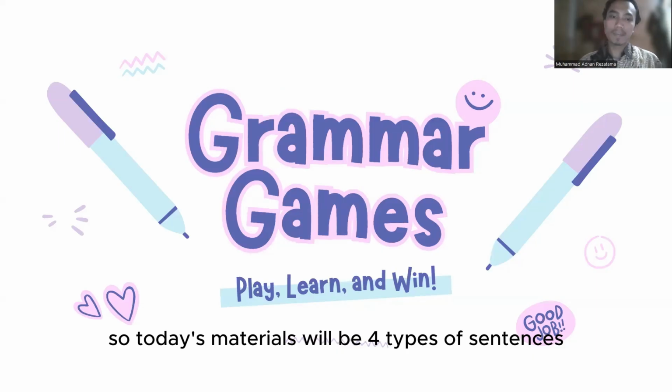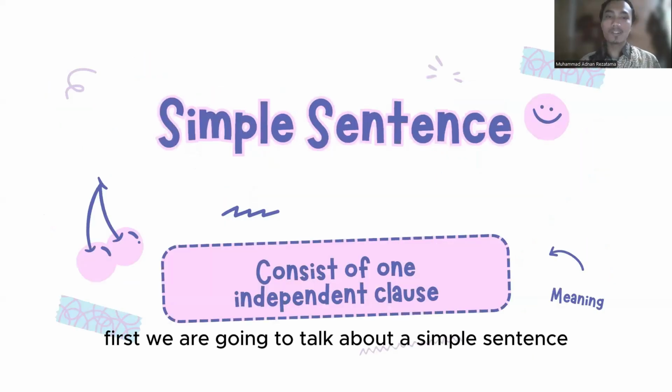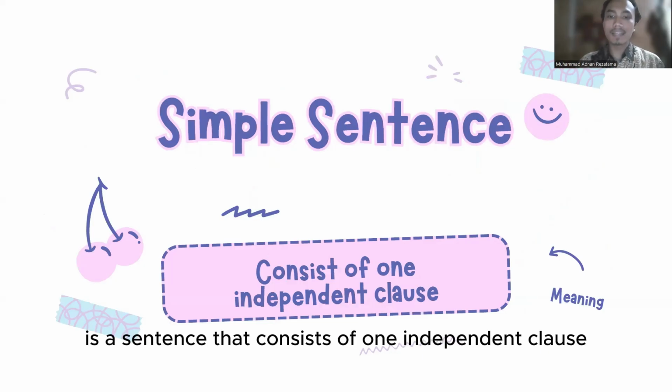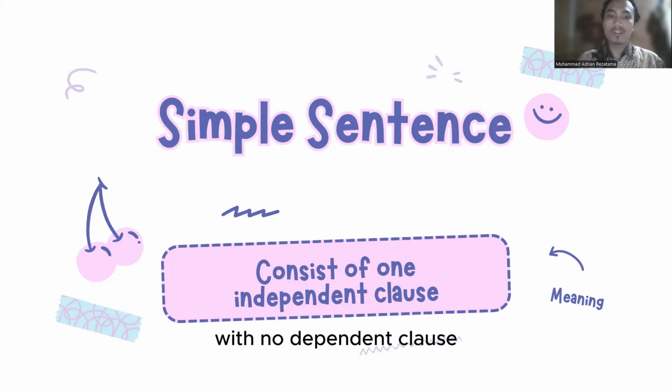So, today's materials will be four types of sentences. First, we are going to talk about a simple sentence. A simple sentence is a sentence that consists of one independent clause with no dependent clause.